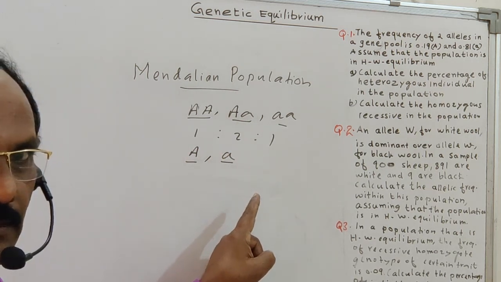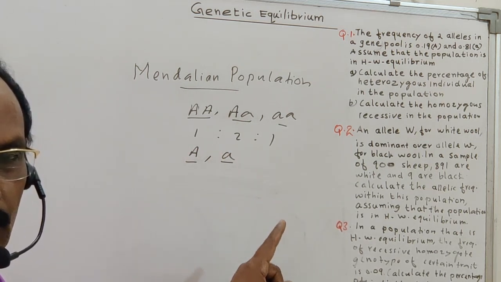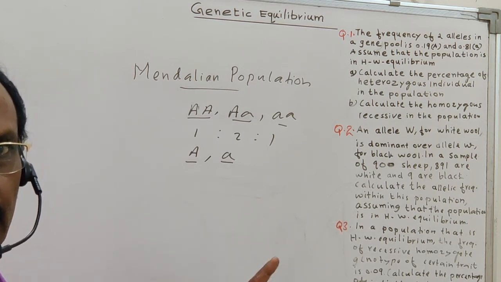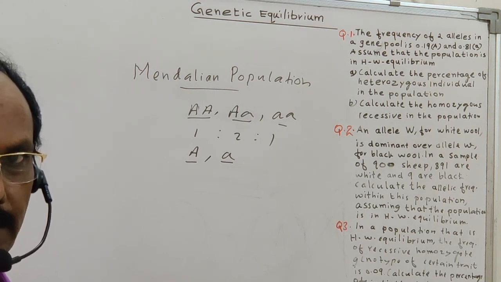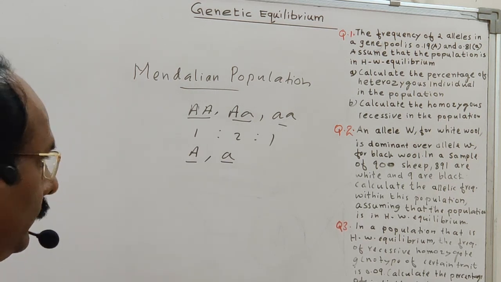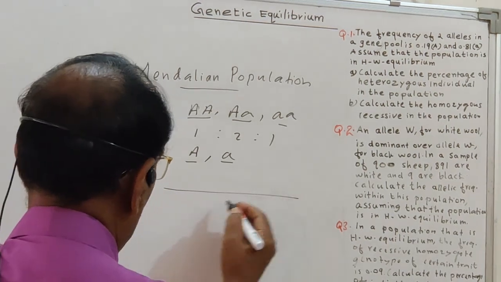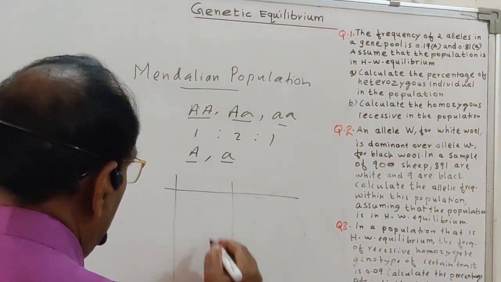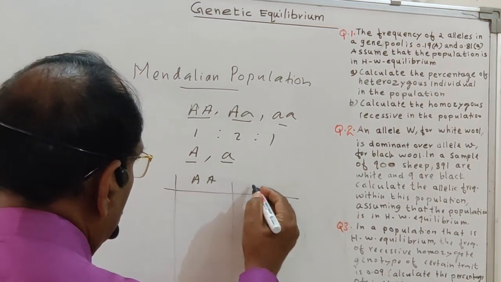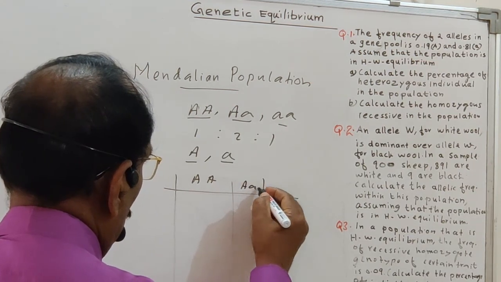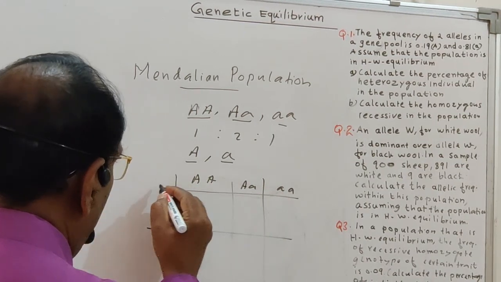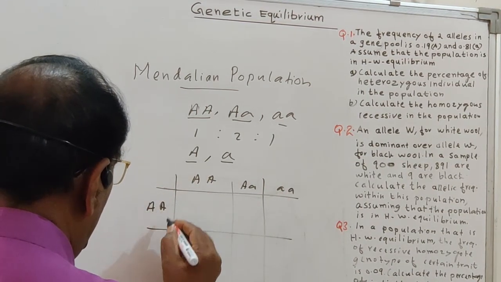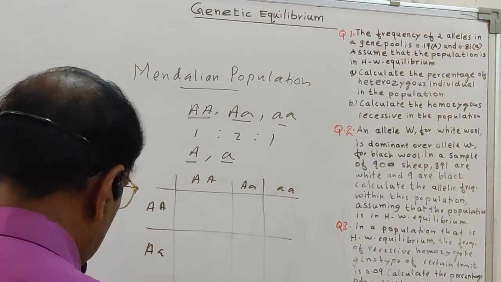Why is there no change? Because there is no mutation, no natural selection, no choice, and random mating takes place. So how does it transfer to the next generation without changing? See how Hardy-Weinberg explained this. This is the male, and random mating takes place.